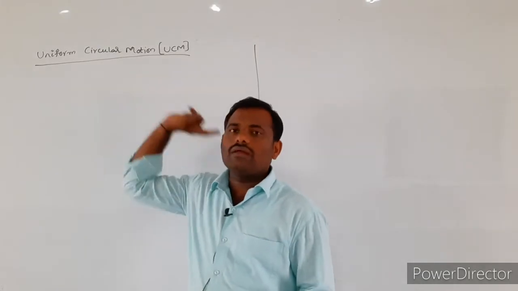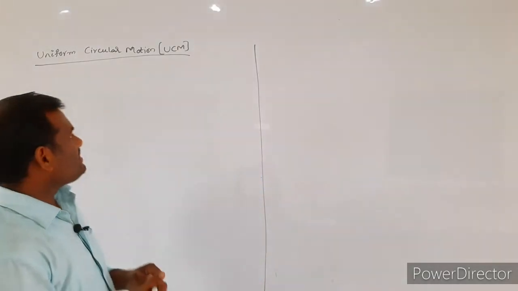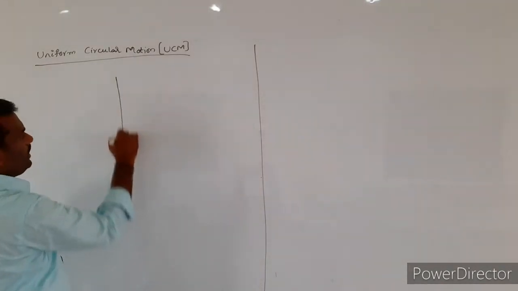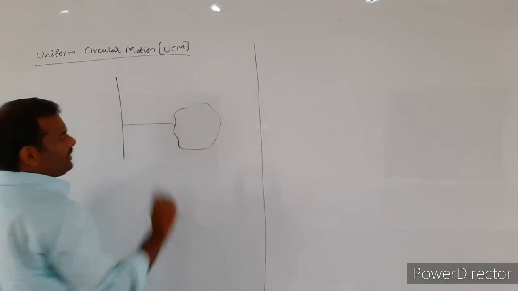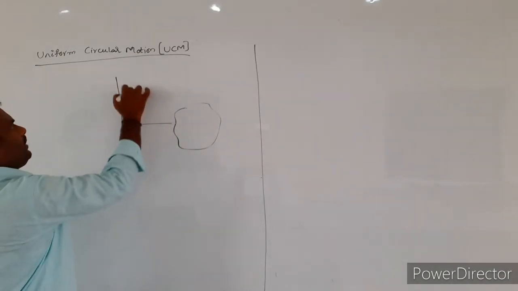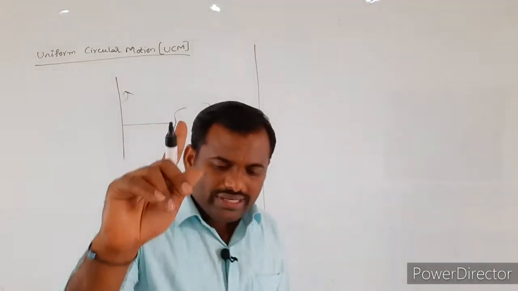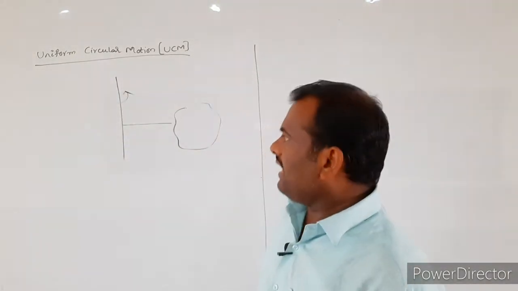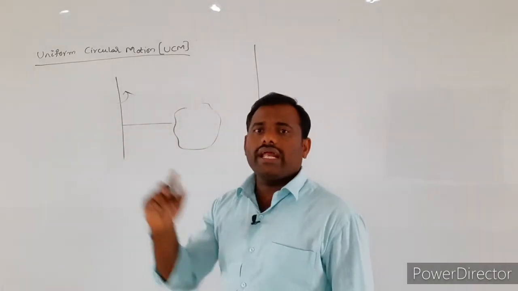Coming to circular motion, suppose I consider a rigid body that is rotating about a fixed axis, in rotatory motion.